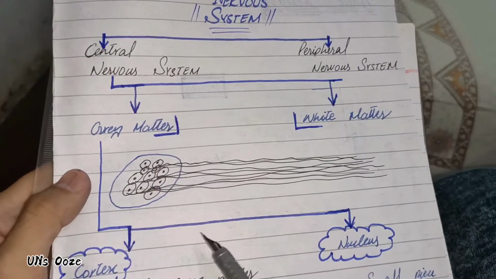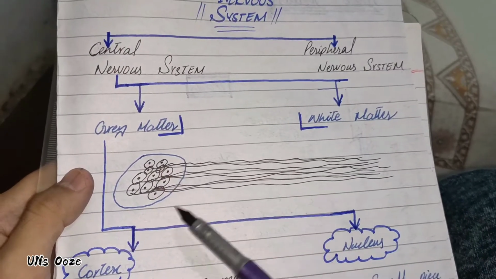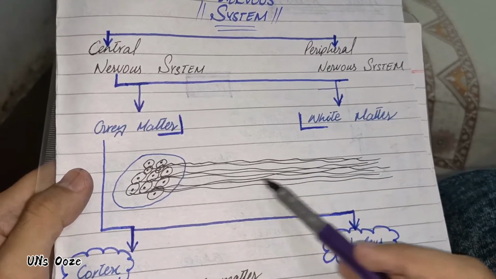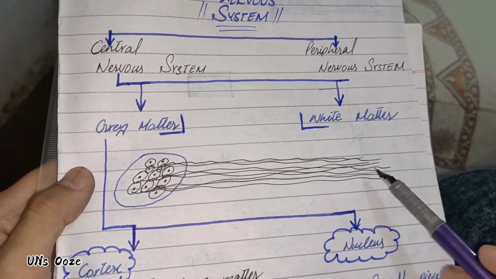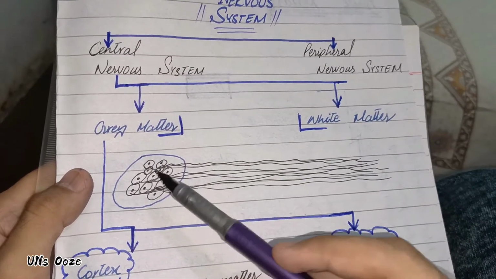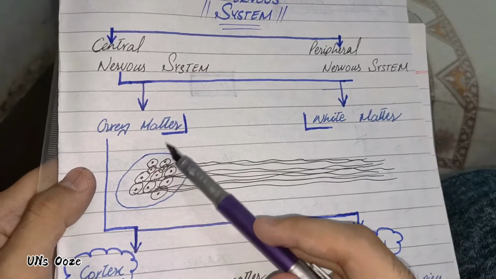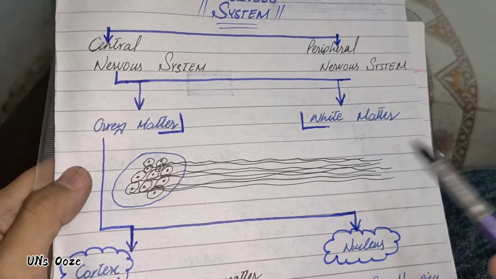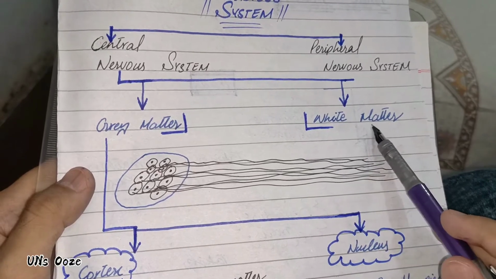Okay, now see this diagram. These are cell bodies of neurons, and these lines are known as axons. This collection of cell bodies within the central nervous system is known as gray matter. These lines, axons within the central nervous system, are known as white matter.